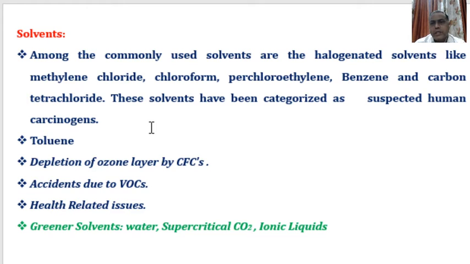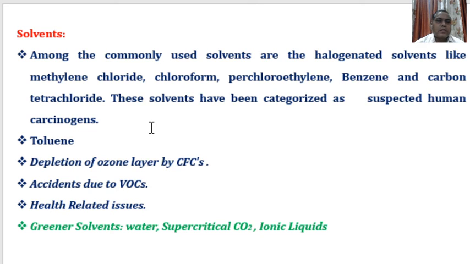What are carcinogens? From these solvents, a very dangerous disease, that is cancer, may occur. Due to these harmful chemicals, diseases like cancer may occur.